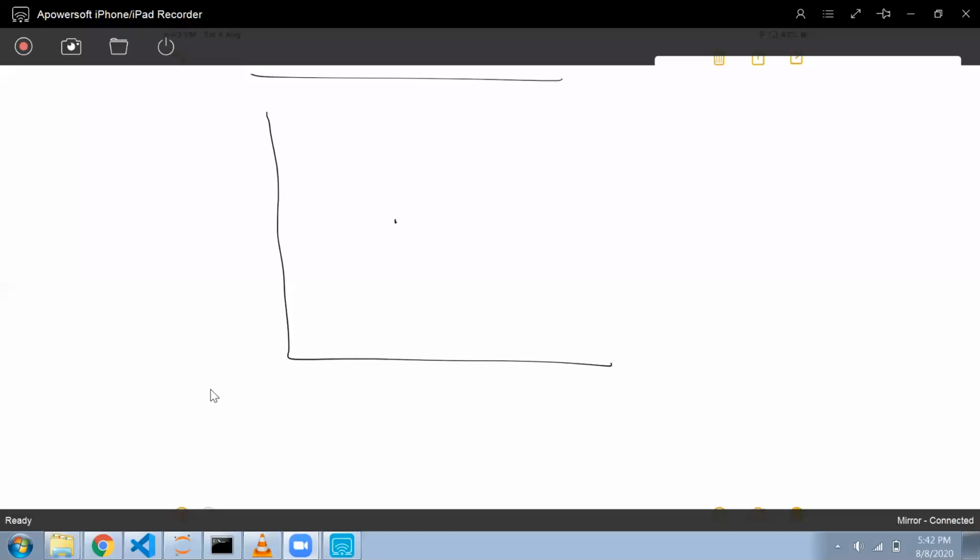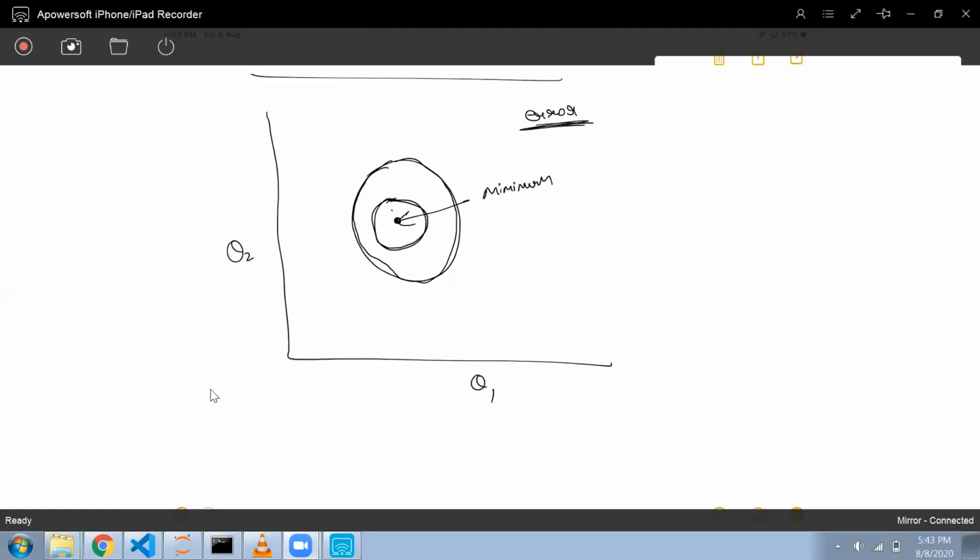Suppose this is my theta 1, this is my theta 2, and the error is represented using the third dimension. So you don't need to worry, but what is happening is that the error in this part is constant, and here it is the minimum.